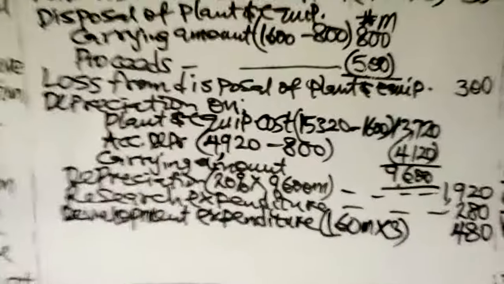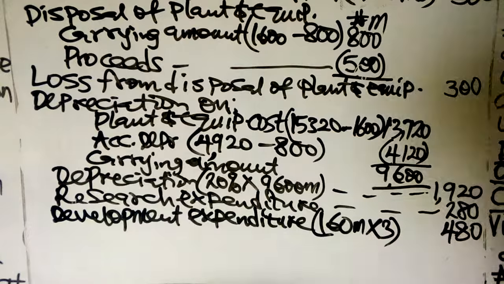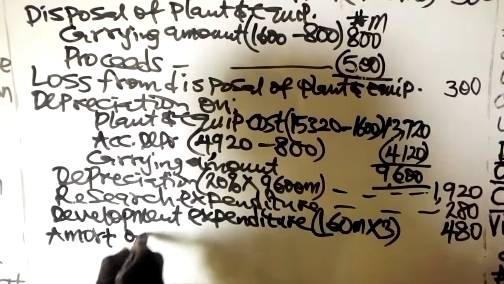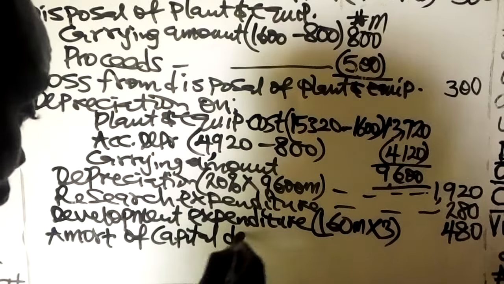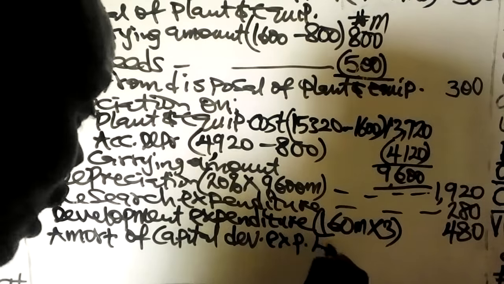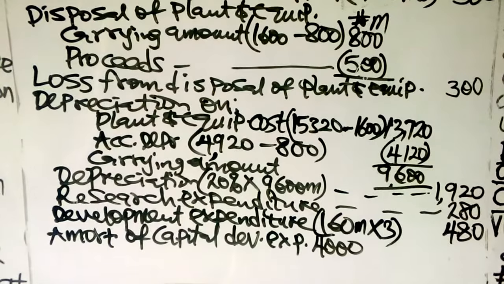Now let's calculate the amortization on development expenditure. Amortization of capitalized development expenditure, which is 4 billion, and you have to use 20% straight line.